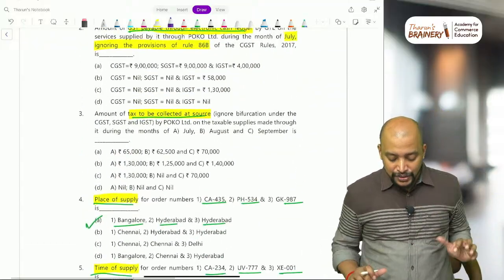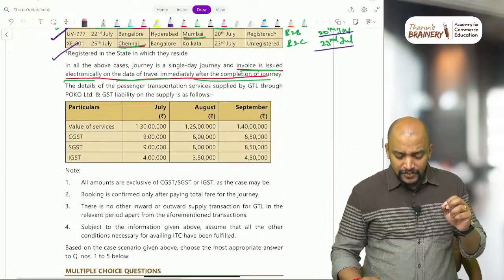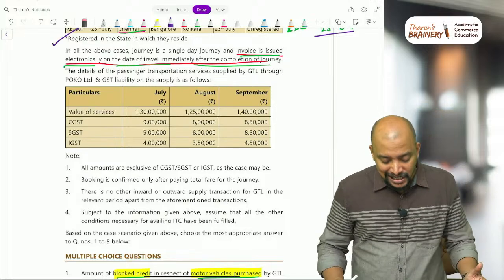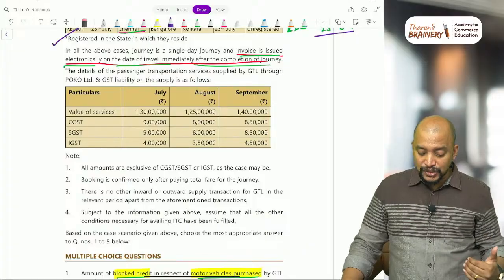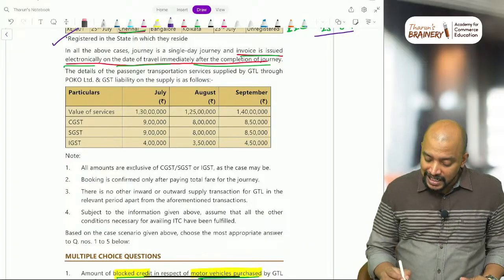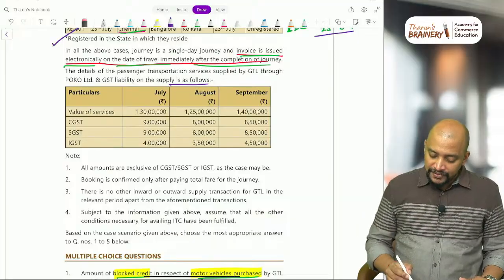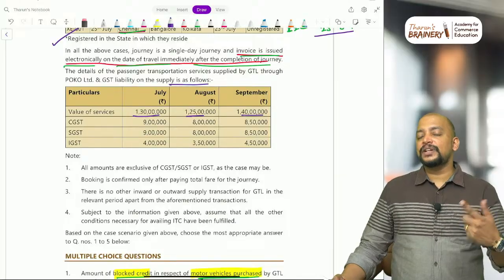Now everything is over. Now we need to compute only 2 MCQs. The details of passenger transportation service supplied by GTL through POCO. This first one is direct, this is through POCO. And GST liability on supply is as follows. So value of services this much, on that TCS will be applicable or not?